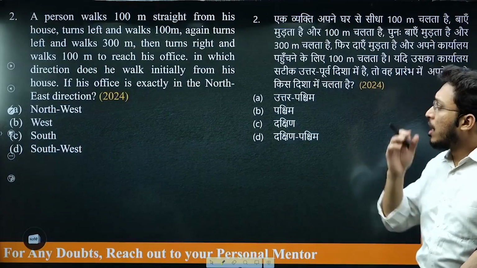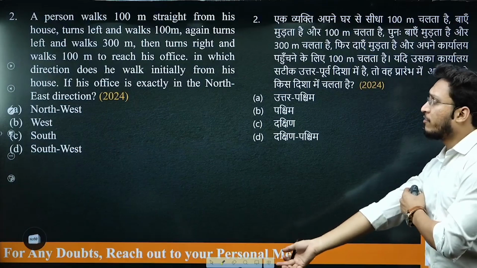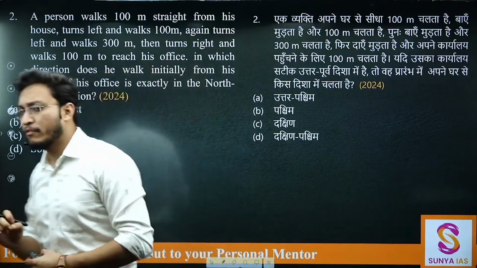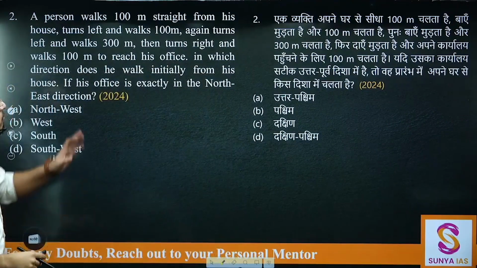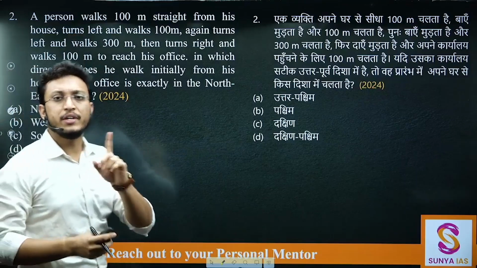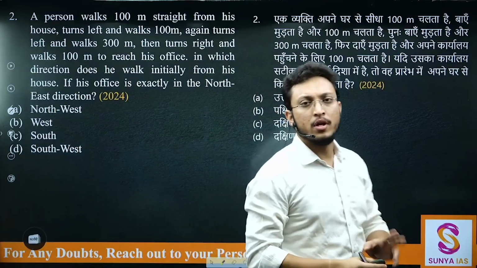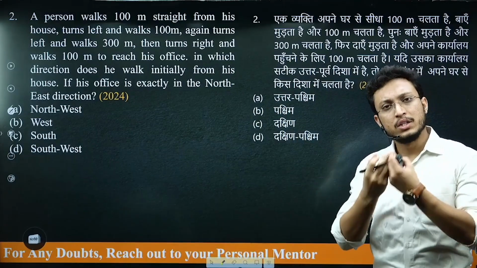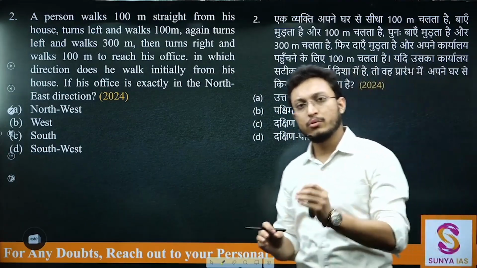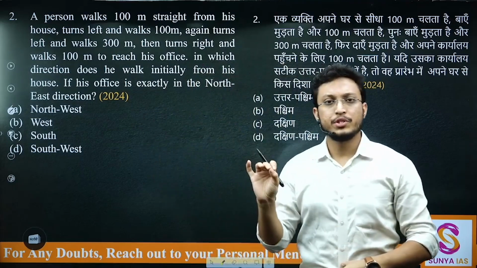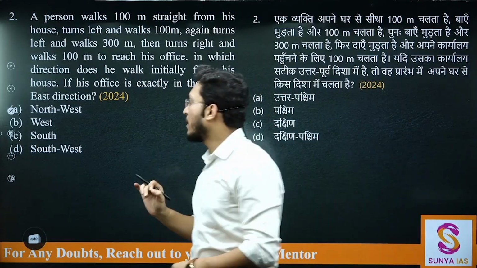Next, a person walks 100 meters straight from his house, turns left and walks 100 meters again, turns left and walks 300 meters. Now see, what is the catch in this question? The catch is that the initial direction of travel is not given. So whenever you have such a question where the initial direction is not given, assume any direction, whatever you like. There will be a certain hint given in the question from which we can deduce the final directions.